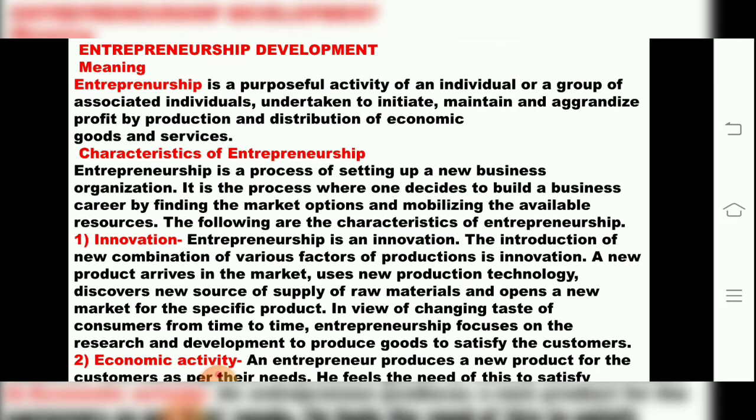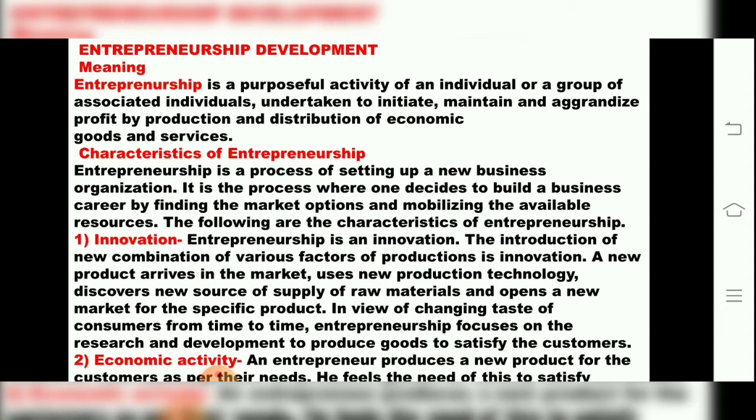Entrepreneurship, they have told, is a purposeful activity of an individual or group of associated individuals, undertaken to initiate, maintain and aggrandize profit by production and distribution of economic goods and services. So it will help in maintaining aggregate profit by production and distribution of economic goods and services.